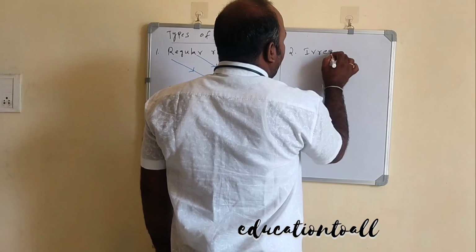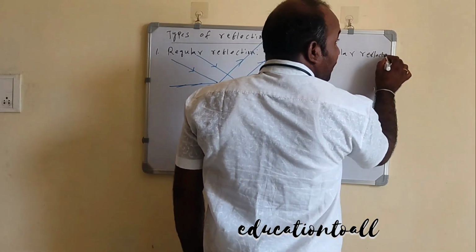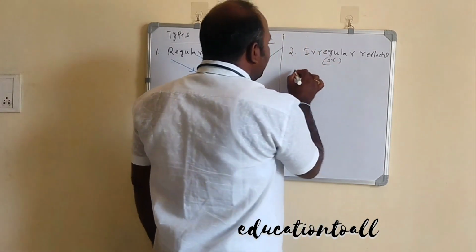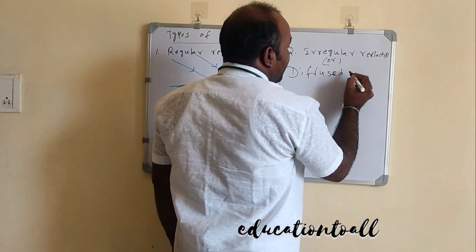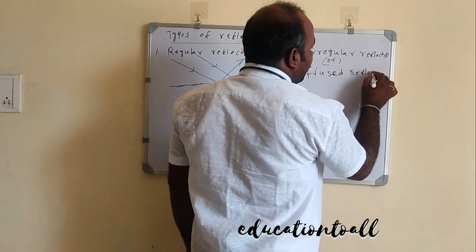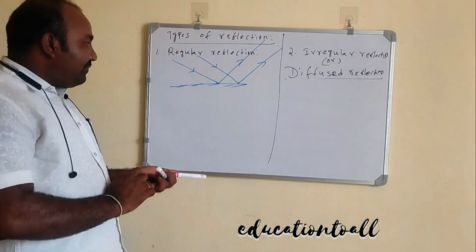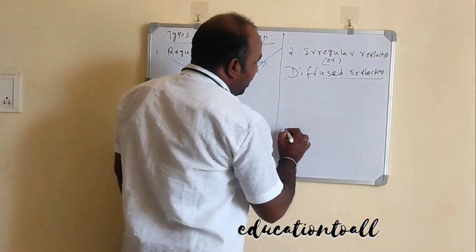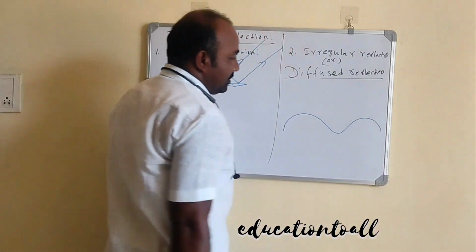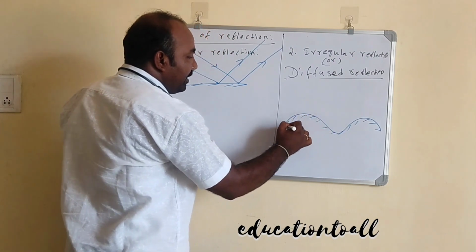The second one is irregular reflection, or diffused reflection. This diffused reflection occurs on irregular or uneven surfaces. So this is one uneven surface or irregular surface.